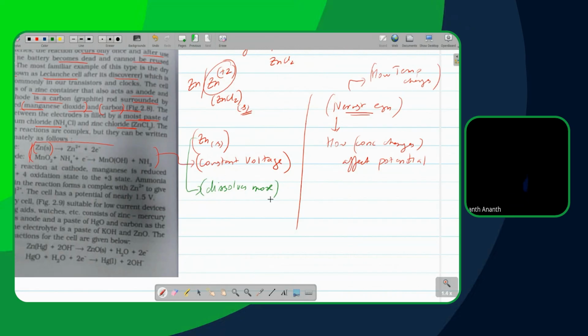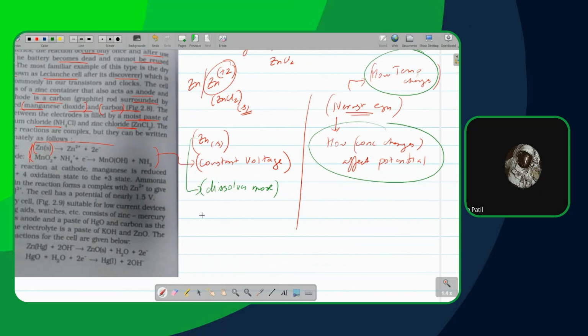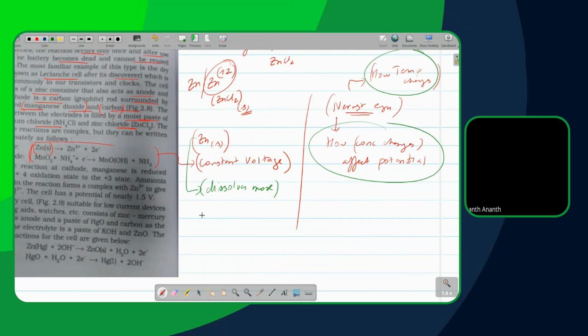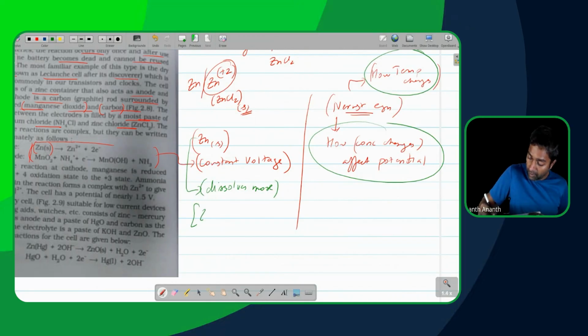After dissolving, other than that, what about the concentration? Because technically it is concentration and temperature, right? How about the concentration here? What's happening over time? Decreasing. So if I'm considering the concentration of zinc, you're assuming it is decreasing, correct?